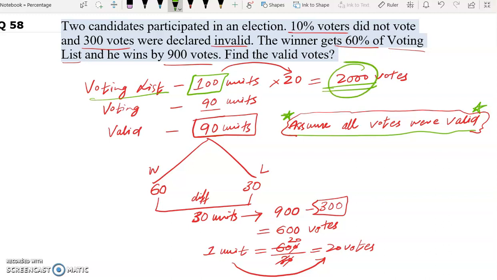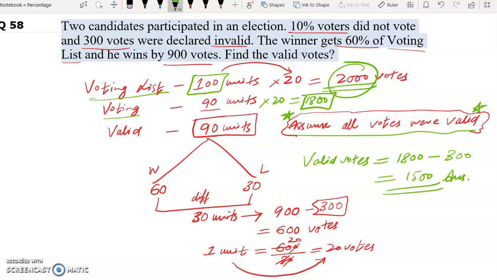Now if we need to find how many votes were voted, voting is 90 units. So 90 into 20 will give us 1800. So this was the actual voting, 1800. Now out of 1800 votes, 300 votes were declared invalid. So valid votes will be 1800 minus 300, which is 1500. And this is our answer.